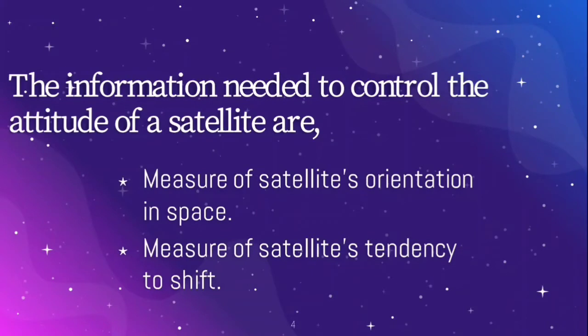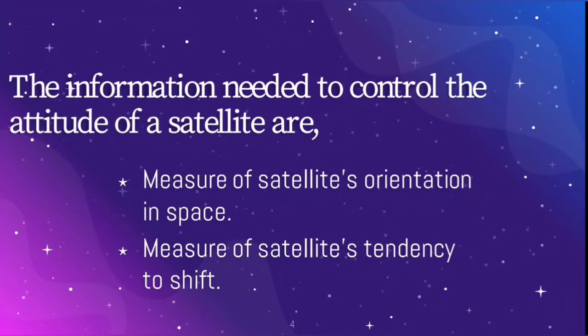And these are the parameters to be known to control the attitude of a satellite. First of all, we have to know the measurement of the satellite's orientation in space, and we have to know the measure of the satellite's tendency to shift, that is, under which circumstances the satellite can drift from its position or drift from its orbit. Okay, so that means the satellite's tendency to shift.